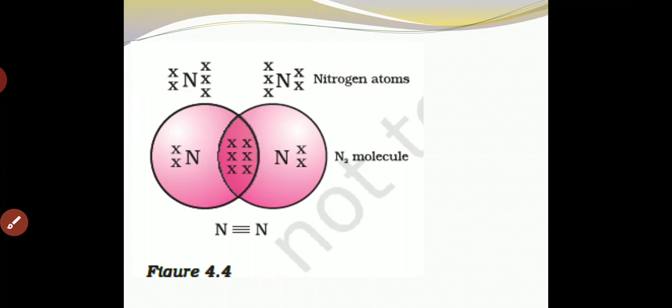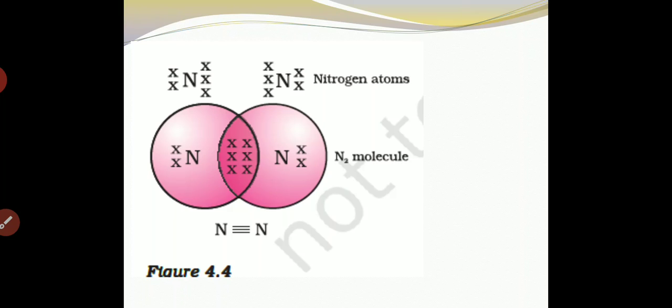Here, as you can see, hydrogen shares one of its valence electrons with another hydrogen and forms a single bond. In the same way, oxygen shares its 2 valence electrons with another oxygen and forms a double bond, which we have seen.